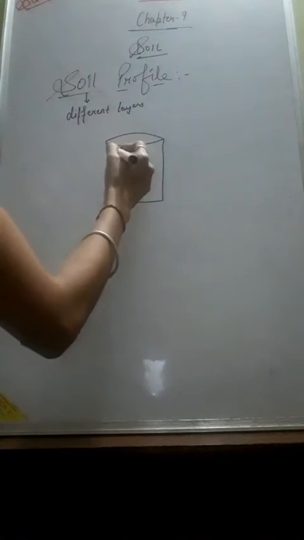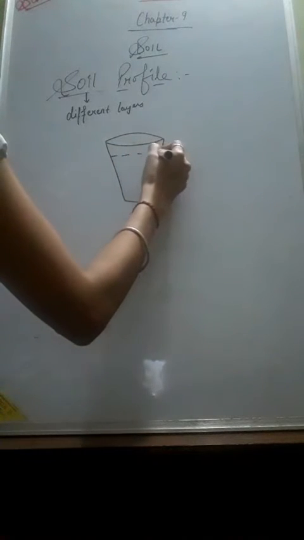After that, put a handful of soil into it and stir well with a stick. Then let it stand for some time, and after some time observe it.